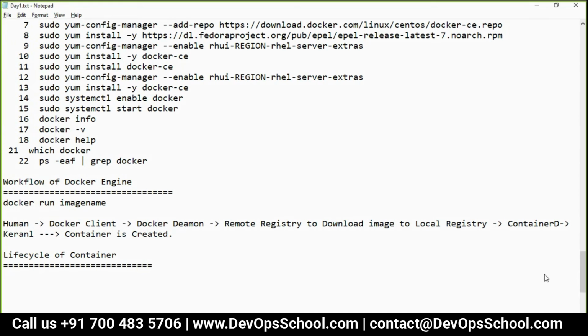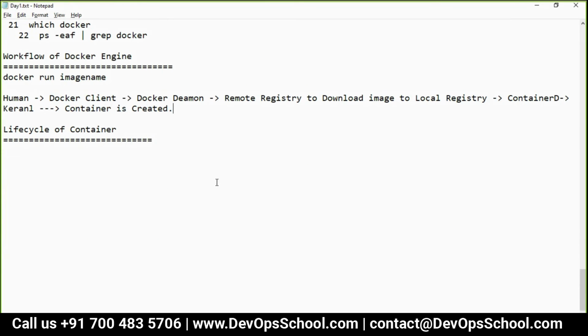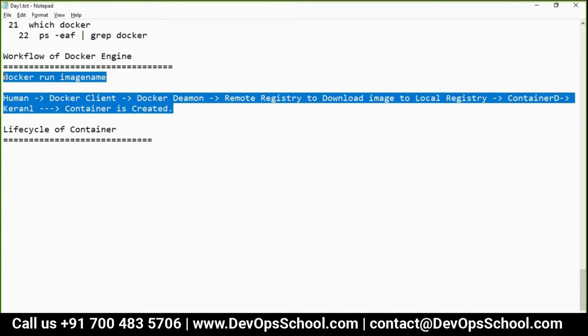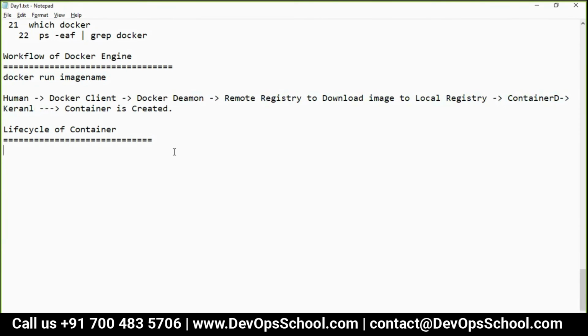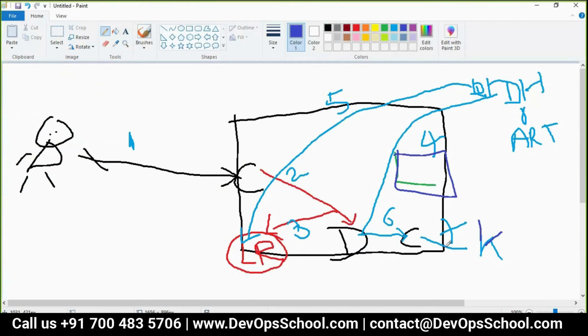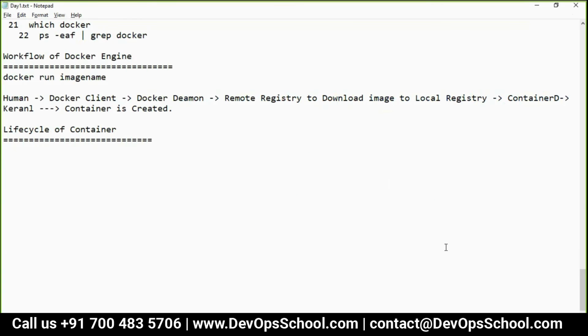Okay, can we move on to the life cycle of container? This is clear? Any questions, guys? No. Okay. So life cycle of container. Let's forget about the life cycle of container for a moment.